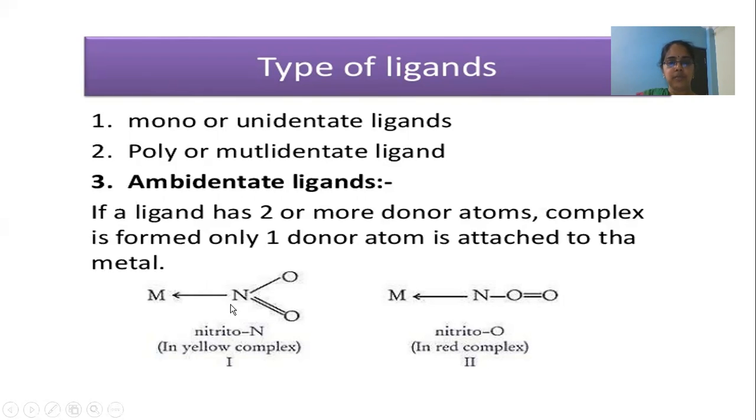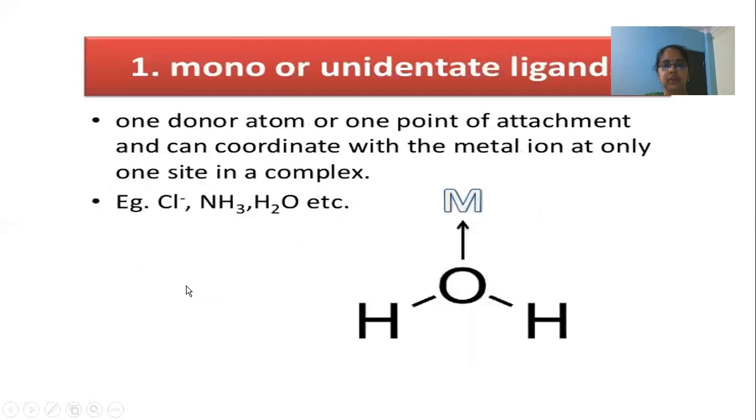See here in this complex, nitrogen is donating the electron pair to the metal, whereas in this one oxygen donates the electron pair to the metal. So if a ligand has two or more donor atoms, and only one donor atom forms a complex with the metal, such ligands are called ambidentate ligands.